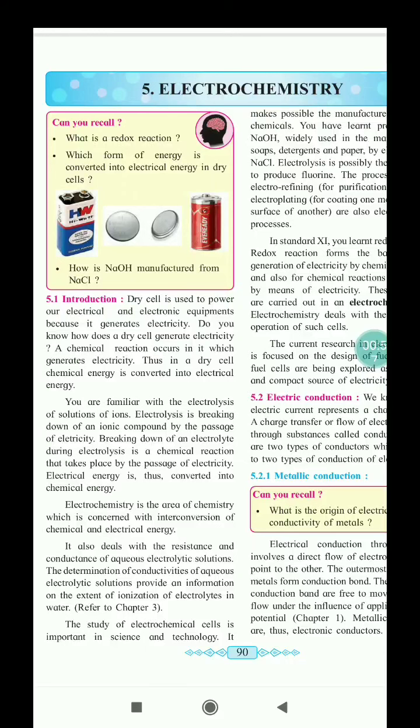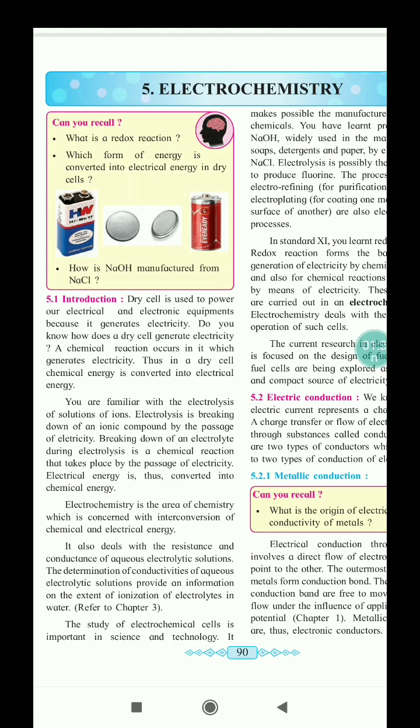We know that in electrolysis, electrical energy is converted into chemical energy, meaning that by passing electricity, electrolytes decompose into ions, and these ions are separated with the help of electrons. And in a dry cell, chemical energy is converted into electrical energy. So in electrochemistry, we can study both conversions.